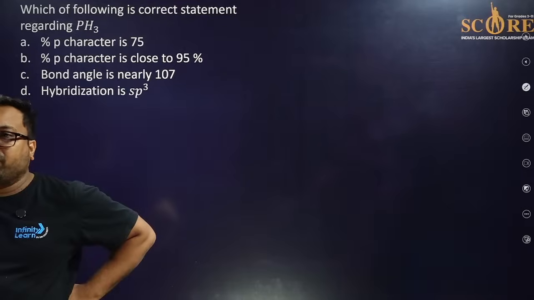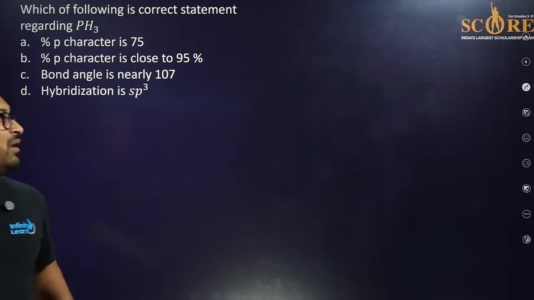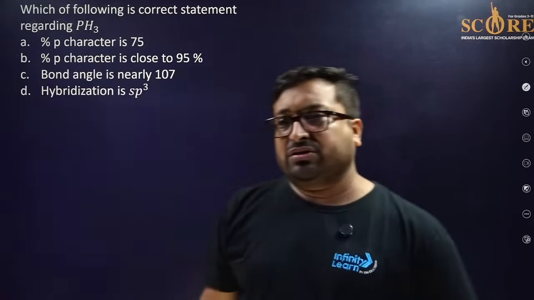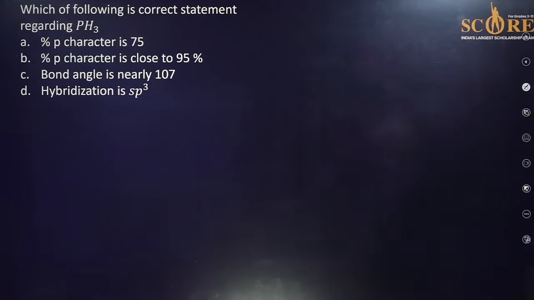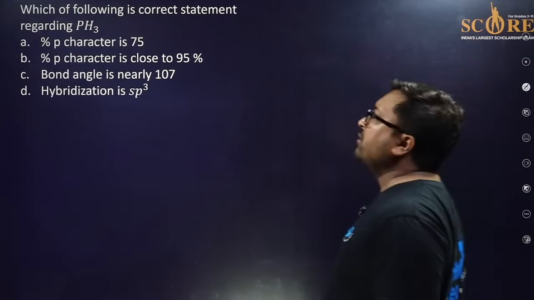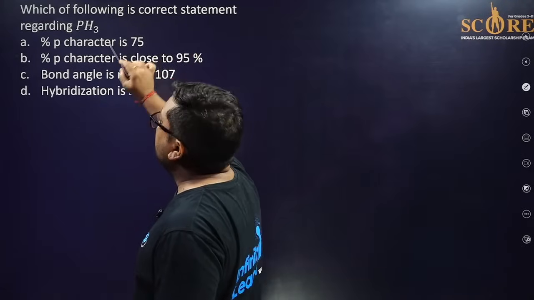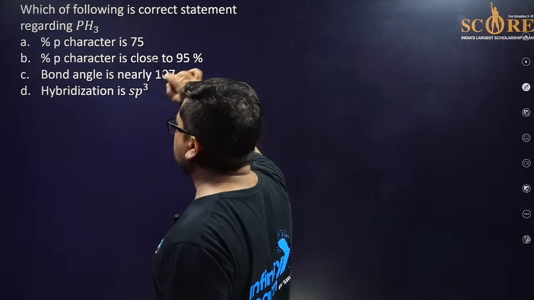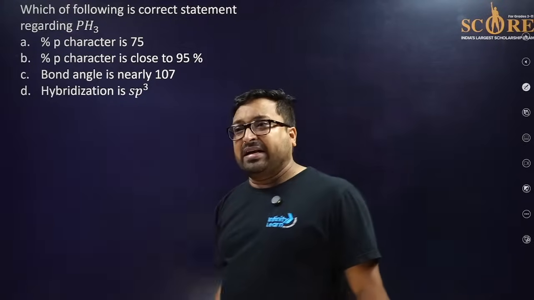Please take your time. That's why I have taken these questions. Which of the following is a correct statement regarding PH3? The percentage p character is this, close to this, the bond angle is this, and the hybridization is sp3.